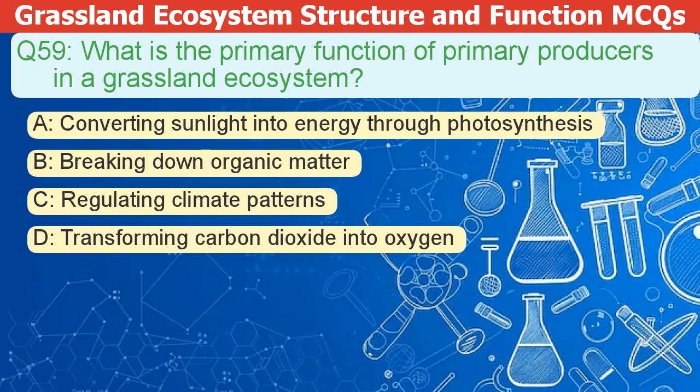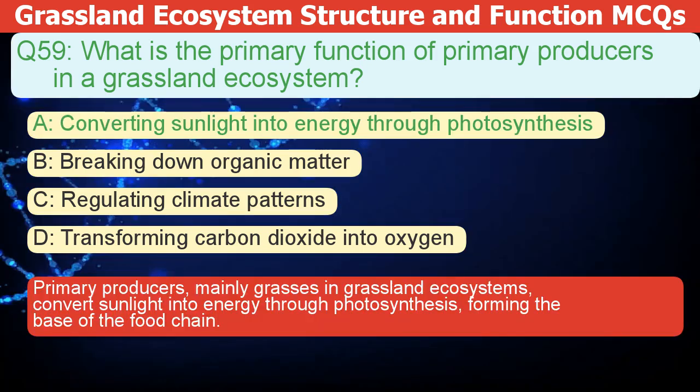What is the primary function of primary producers in a grassland ecosystem? A. Converting sunlight into energy through photosynthesis. B. Breaking down organic matter. C. Regulating climate patterns. D. Transforming carbon dioxide into oxygen. The correct answer is A.